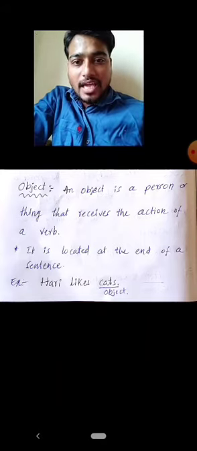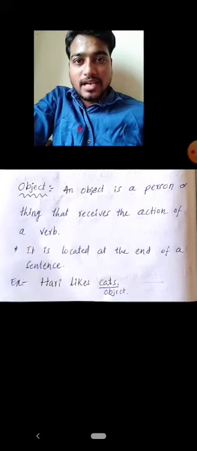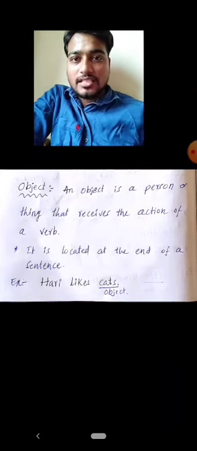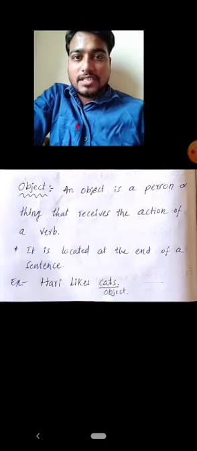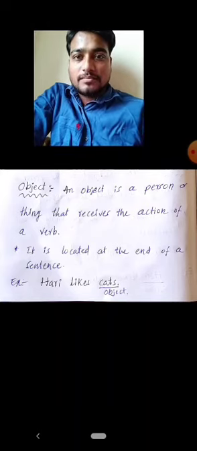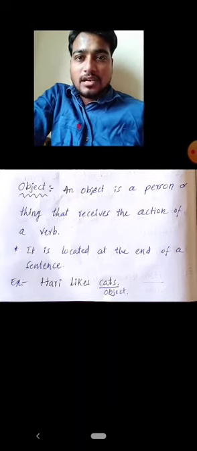It receives the action likes. And who is the doer of the action in this sentence? Hari. So Hari is the subject. So if you recall the sentence again, Hari likes cats, the first part is the subject, the second part is the verb and the third part is the object.